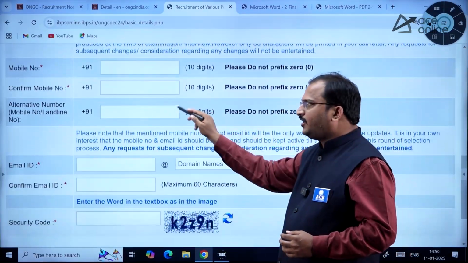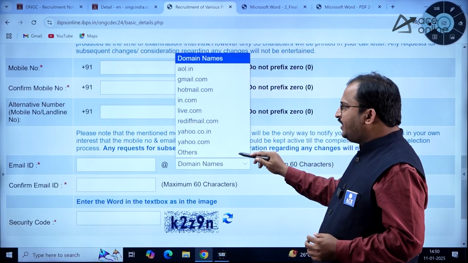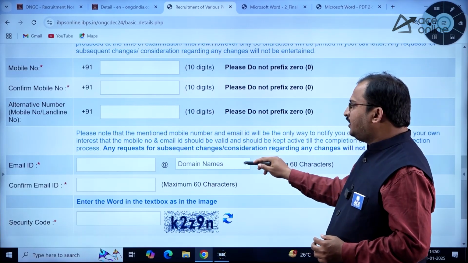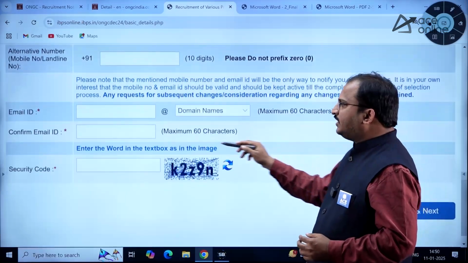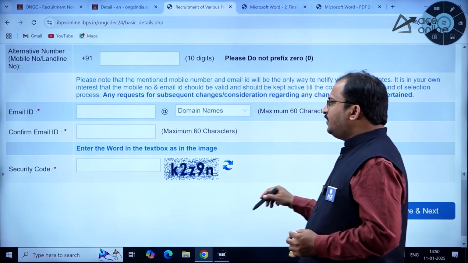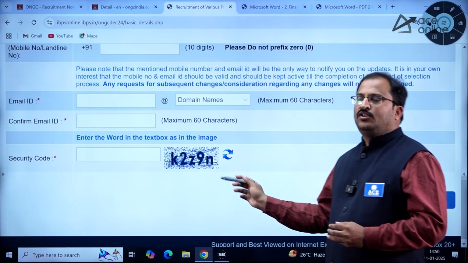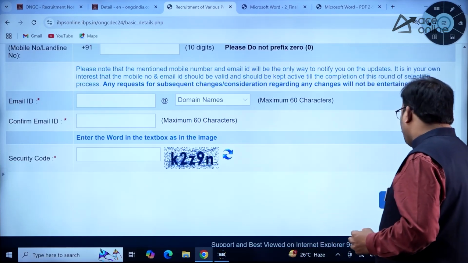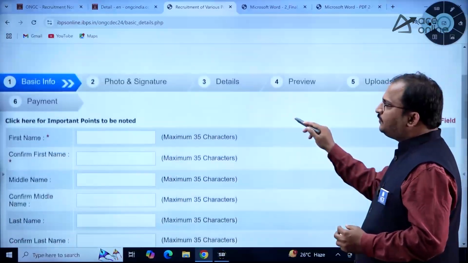If there is any alternative mobile number, you have to give that. Then email ID, and here domain names are there. So you have to click on the domain names, which domain your email ID is, and then you have to confirm the email ID, and there will be a CAPTCHA or security code which you have to enter, and then go for save and next. Okay, so this is the first page, dear students.